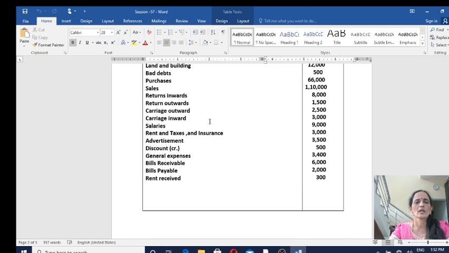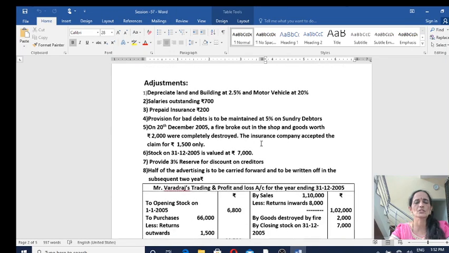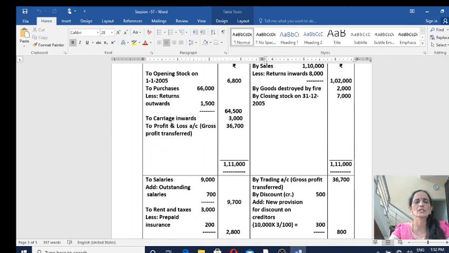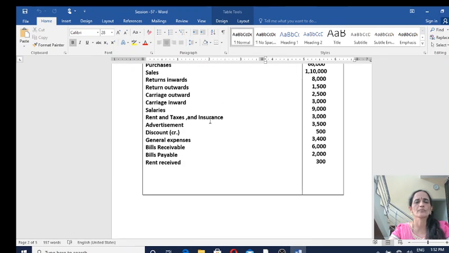Thereafter, you have carriage outwards. It is a selling expense, so it must be shown on the debit side of profit and loss account. Carriage inwards 3,000. Direct expense must be shown on the debit side of trading account. So to carriage inwards 3,000, debit side of trading account.